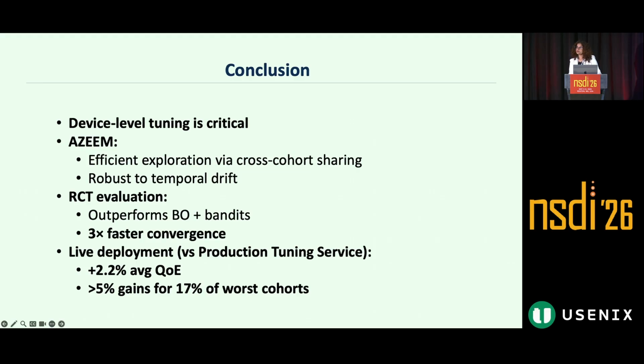In our evaluation using RCT data, we show that AGIME outperforms Bayesian optimization and bandit methods, with significantly 3x faster convergence. And most importantly, we perform a live deployment comparing AGIME with the production treatment tuning service and show a QE improvement of 2.2% on average and a more than 5% QE improvement on 17% of the cohorts.